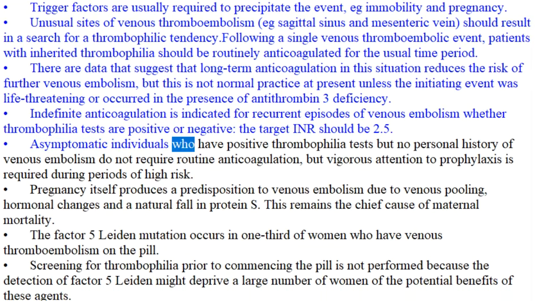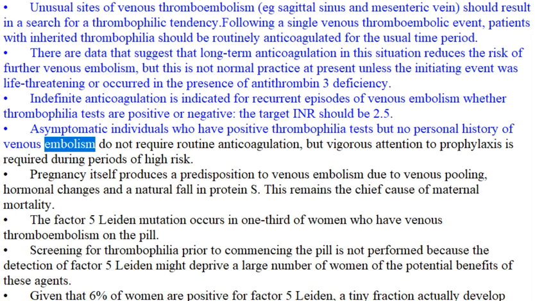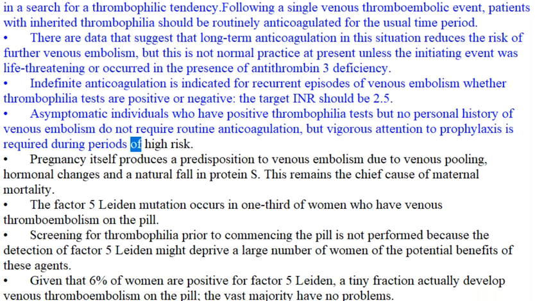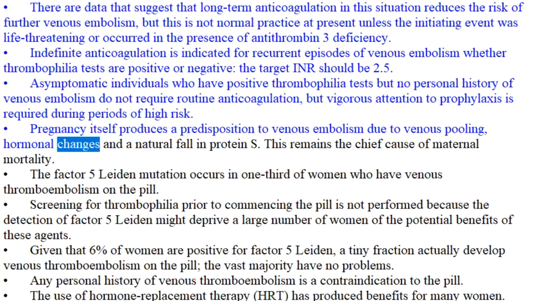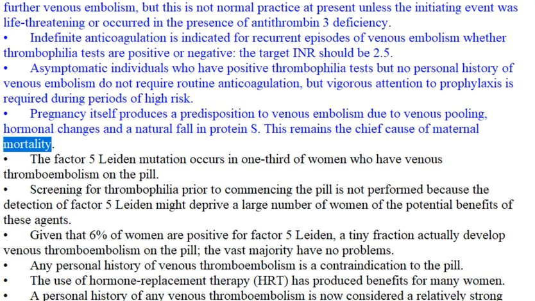Asymptomatic individuals who have positive thrombophilia tests but no personal history of venous embolism do not require routine anticoagulation, but vigorous attention to prophylaxis is required during periods of high risk. Pregnancy itself produces a predisposition to venous embolism due to venous pooling, hormonal changes and a natural fall in protein S. This remains the chief cause of maternal mortality.